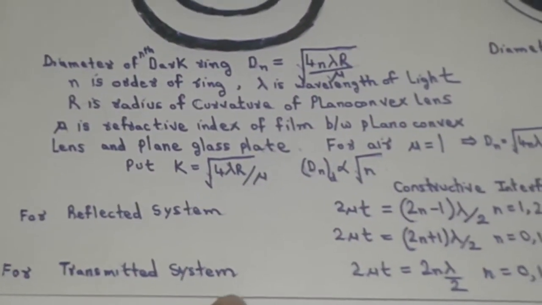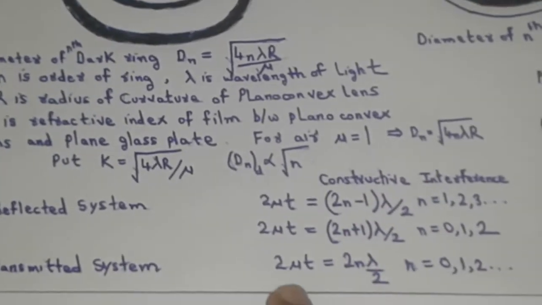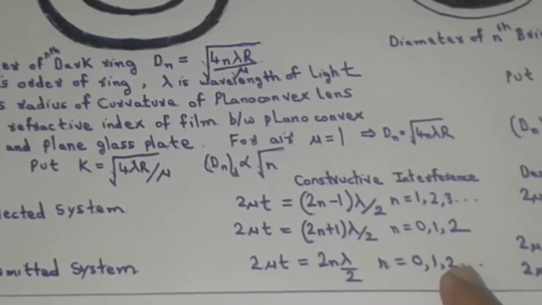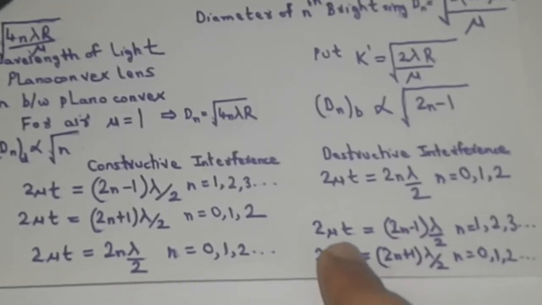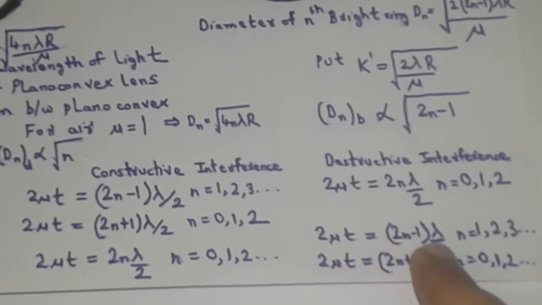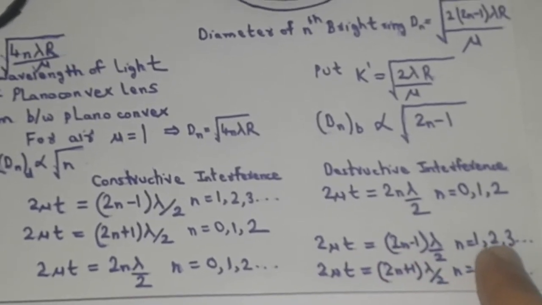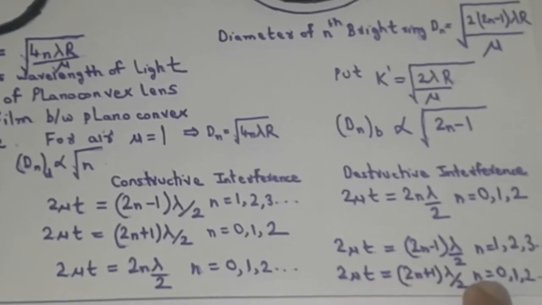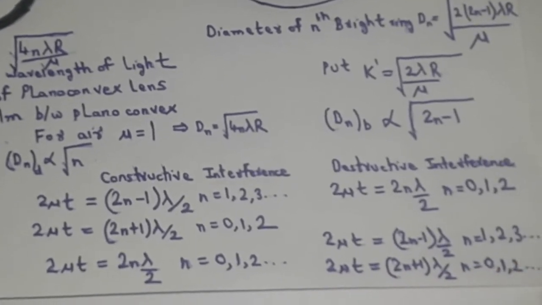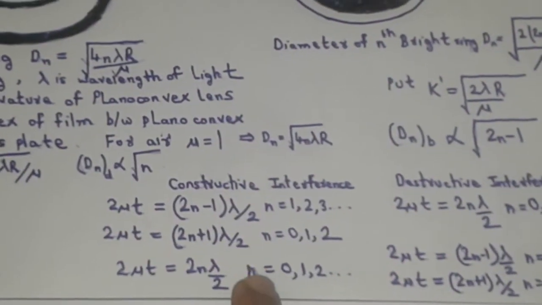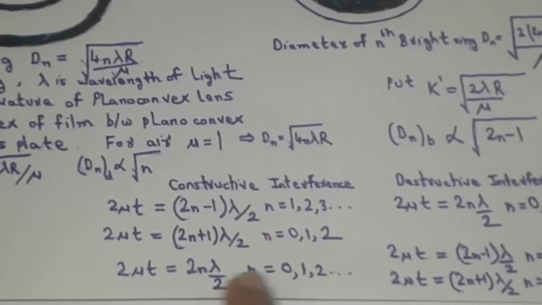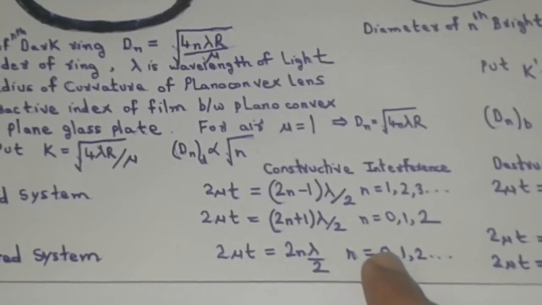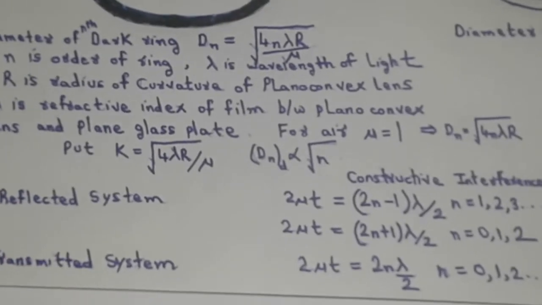N equal to 0 indicates that in reflected system, the central ring is always dark. For transmitted system, the condition of constructive interference is 2 mu t equal to 2n lambda by 2 for n equal to 0, 1, 2, and the condition of destructive interference is 2 mu t equal to (2n minus 1) lambda by 2 for n equal to 1, 2, 3, which can be written as 2 mu t equal to (2n plus 1) lambda by 2 for n equal to 0, 1, 2 and so on. From this we conclude n equal to 0 in the constructive interference for transmitted system, that the central ring is always bright for transmitted system.